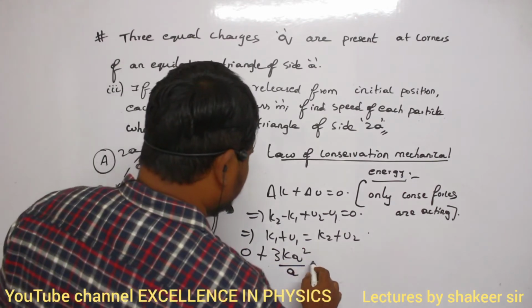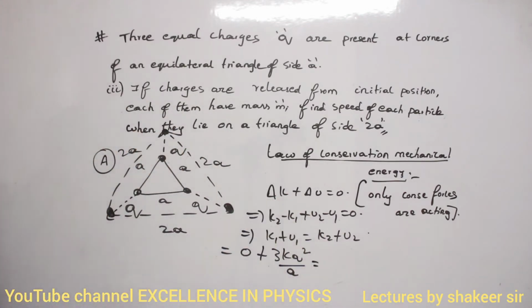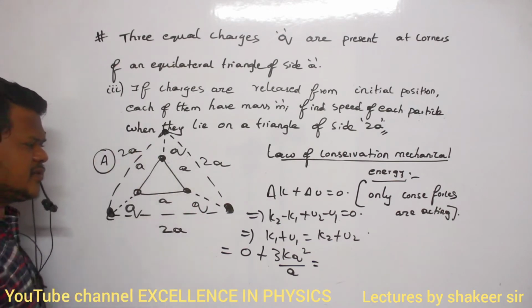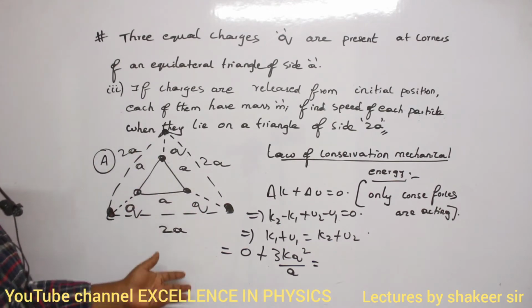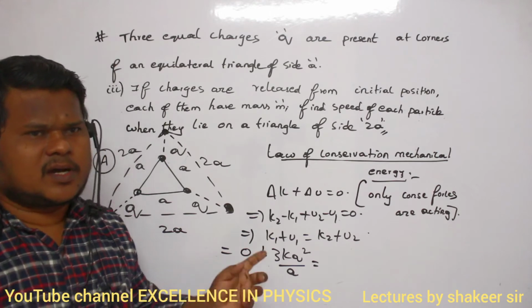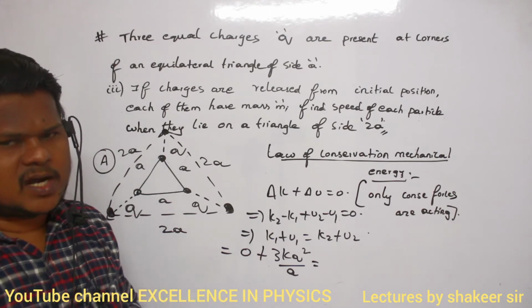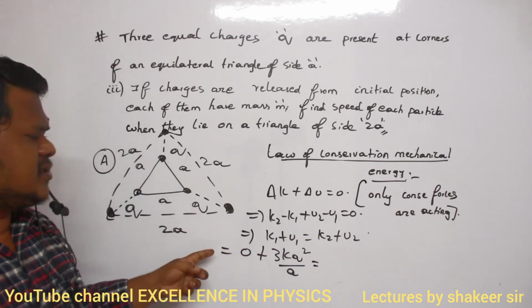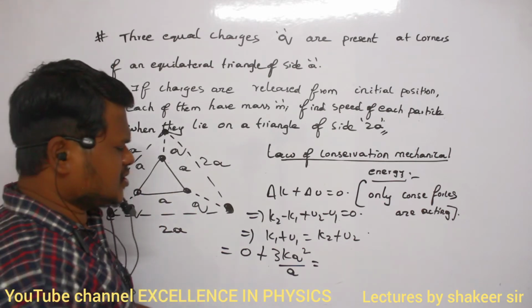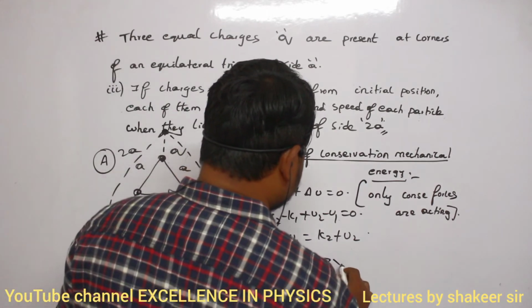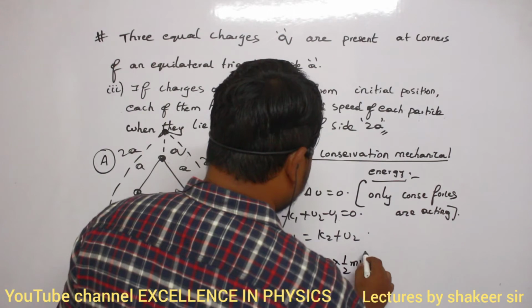Now what is the final kinetic energy? All three charges are moving with a particular velocity, so each has kinetic energy half mv square. Total kinetic energy is 3 into half mv square.